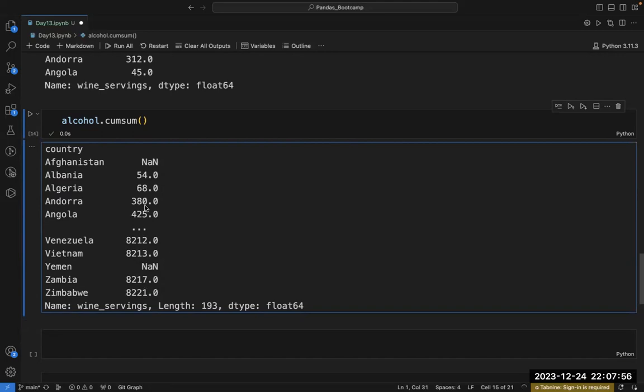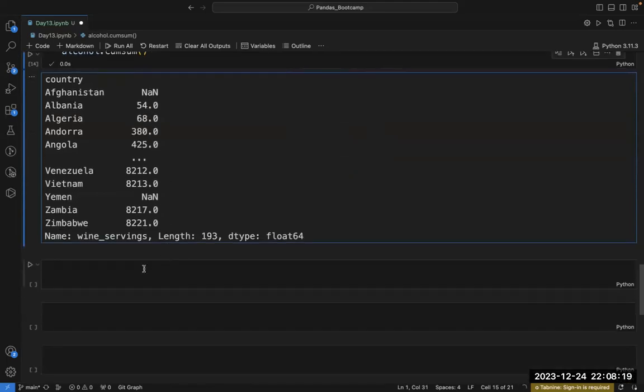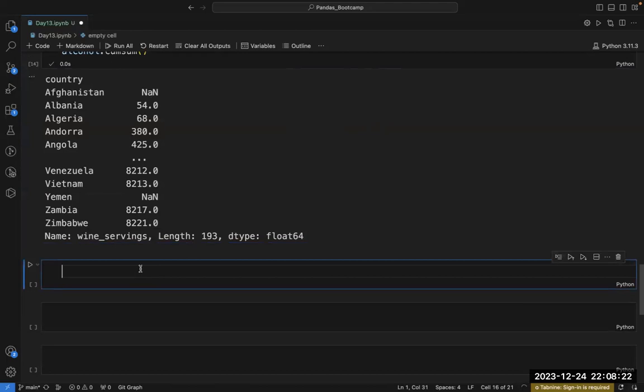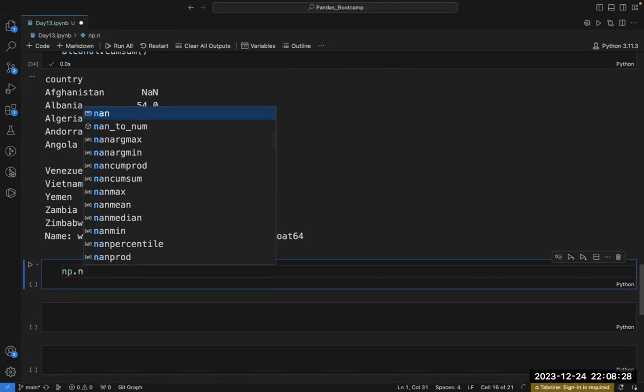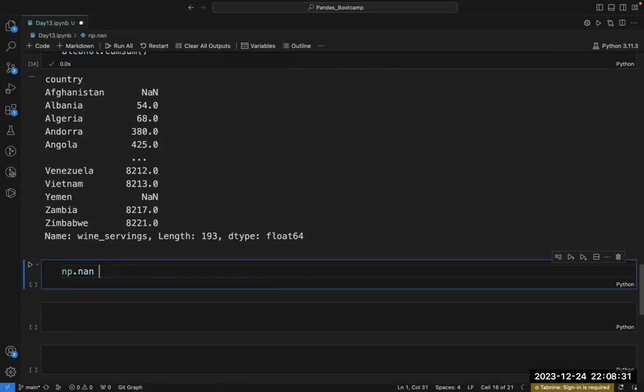Now, one important thing is that you must be wondering, in the previous sessions, last session, I have already told you that when you add anything to NaN, it will give you NaN. But why am I not getting that when I am adding this NaN here? This is because, if I write np.nan plus any value, you will get NaN.